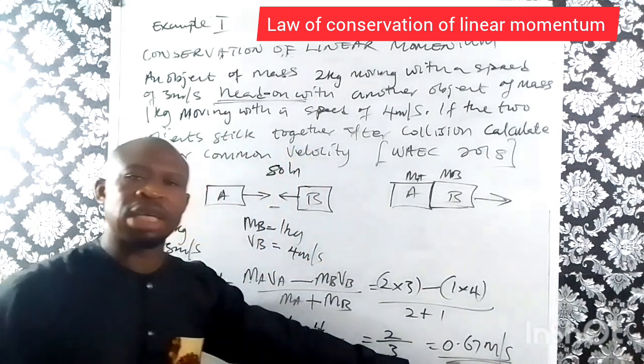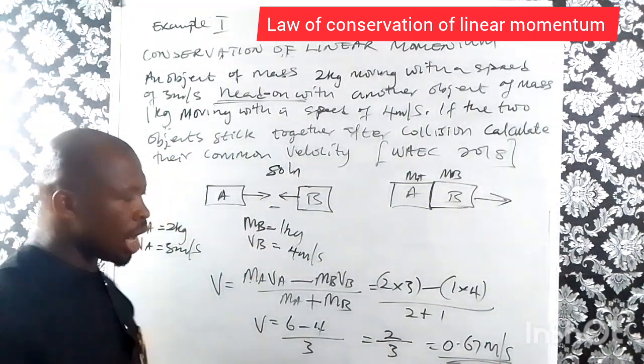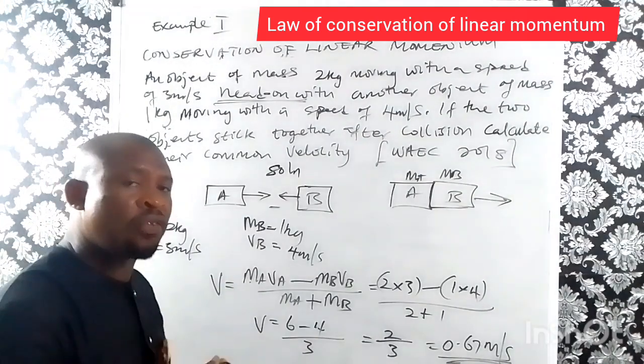So this is the common speed with which the 2 bodies move off after the impact.